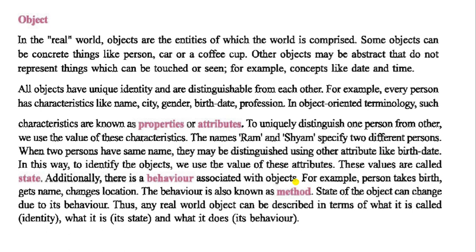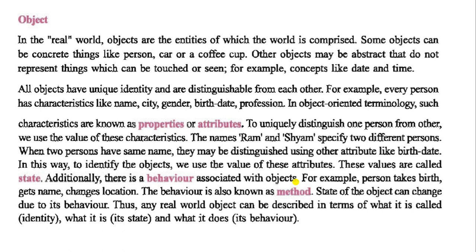All objects have a unique identity and are distinguished from each other. For example, every person has characteristics like name, city, gender, birth date and profession. These characteristics differ for different persons, or different objects, so each has a different, unique identity. In object oriented terminology, such characteristics are known as properties, or attributes.